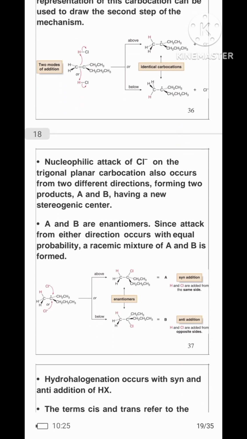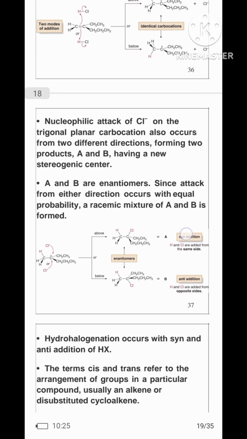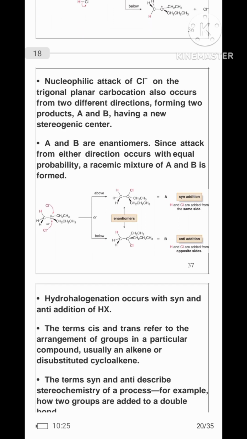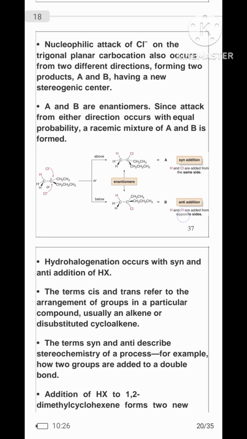Nucleophilic attack of chlorine on the trigonal planar carbocation also occurs from the two different directions, forming two products, A and B, having a new stereogenic center. A and B are enantiomers. Since attack from either direction occurs with equal probability, a racemic mixture of A and B is formed. Now we see in the example.